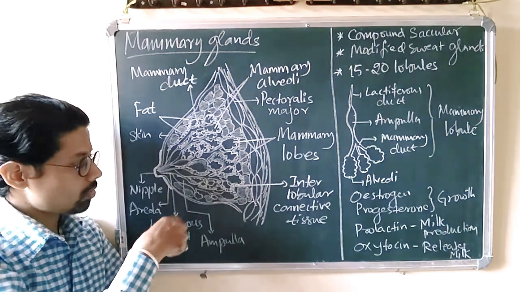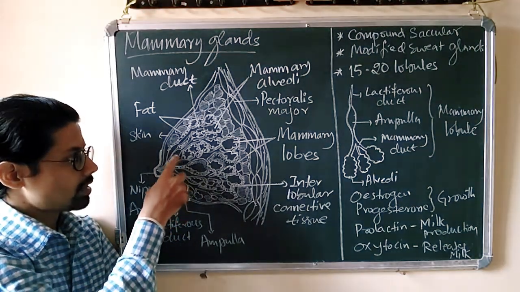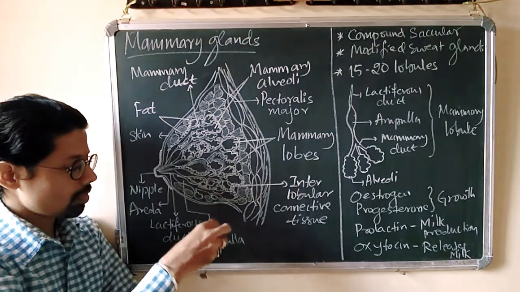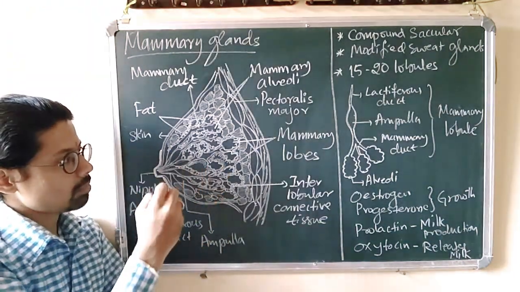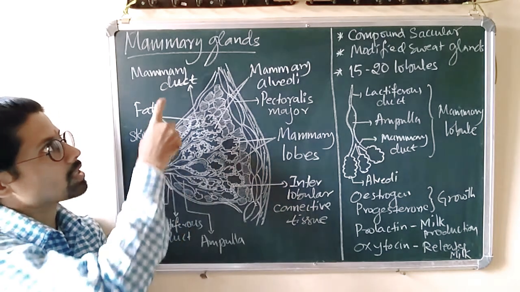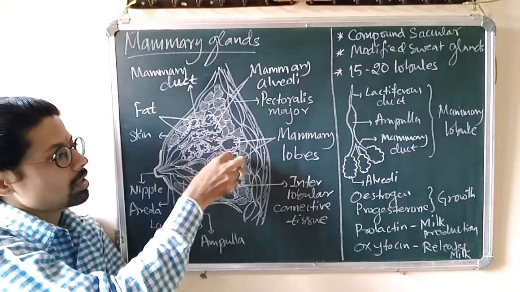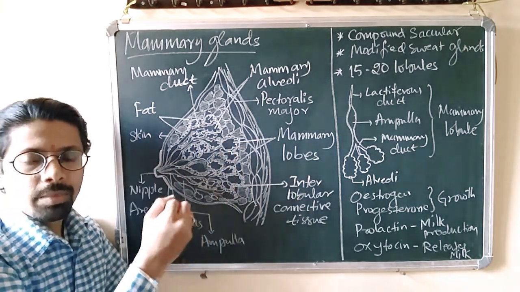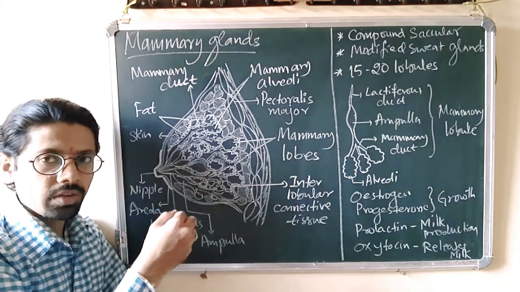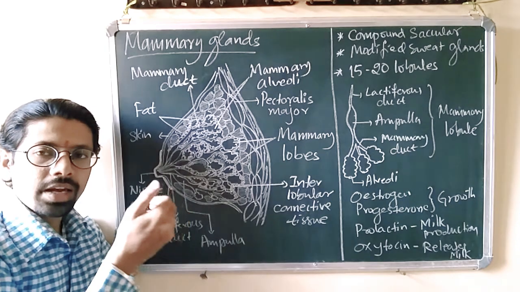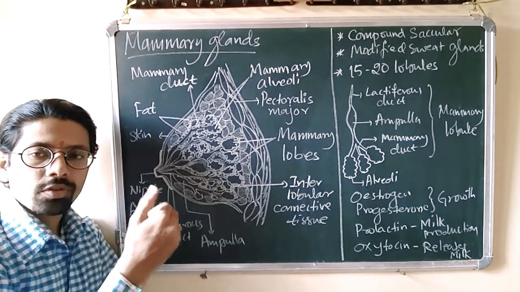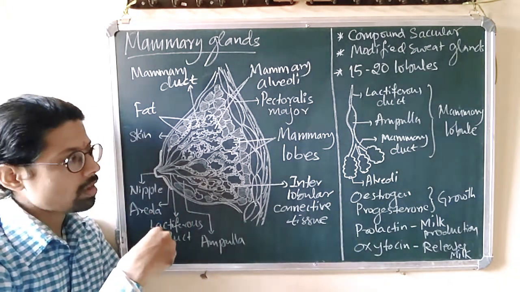Okay, so the region where there is a slight bulged structure where milk is temporarily stored is called the ampulla, and the site where the milk is collected is called the mammary duct. The site where milk is produced is called the mammary alveoli. Alveoli are sac-like structures or bunch of grape-like structures. Inside them itself, the production of milk takes place.